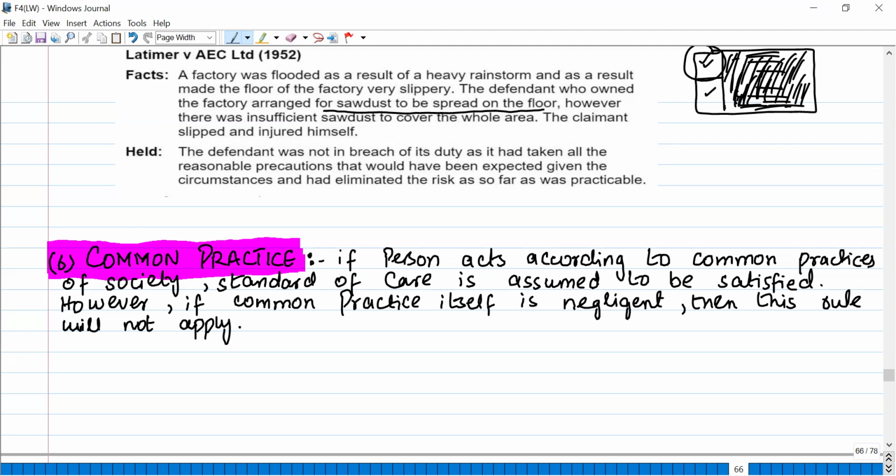Like for example, if you are doing, let's say, some welding work and some metal work, in that case you should wear goggles, right? You should wear glasses, because any nut and bolt can enter your eyes, and you can suffer the loss of an eye, right? So that is why if that practice itself is negligent, then in that case this rule will not apply. Okay. Now there was a case in your book as well, in which there was a person who was doing garage mechanic work, and he only had one eye. He lost the other eye in the wartime. Okay.